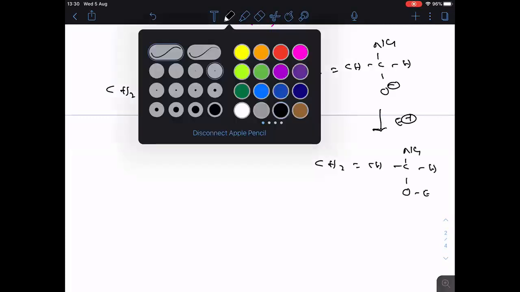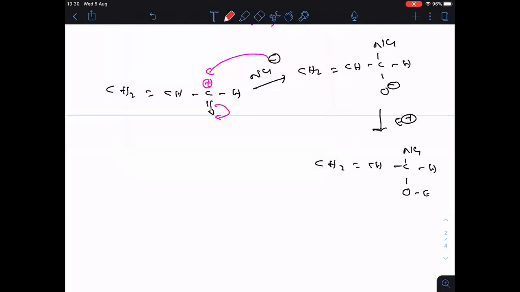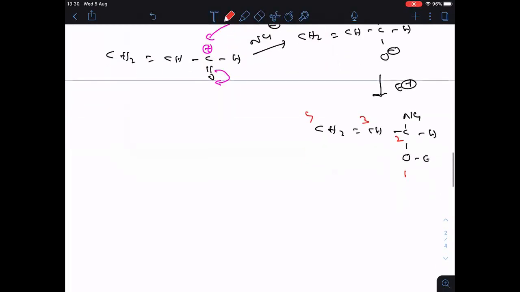I hope you remember I just gave the numbering. I started with oxygen, so this is 1, this is 2, this is 3, this is 4. So remember, for the first atom, the electrophile is added, and for the second atom, the nucleophile is added.